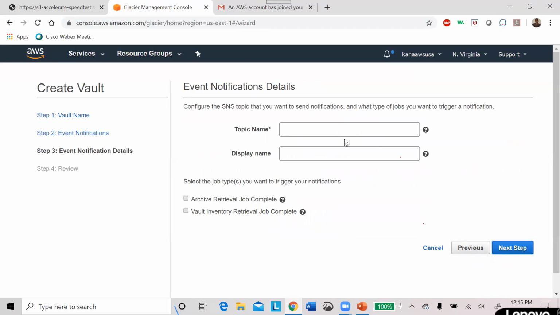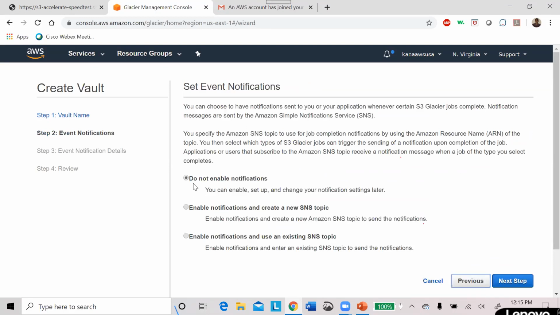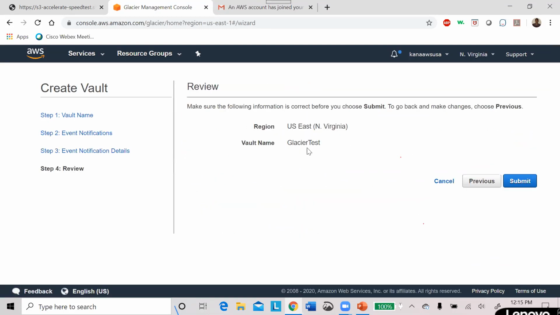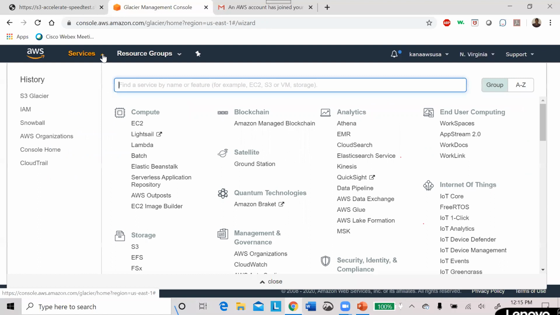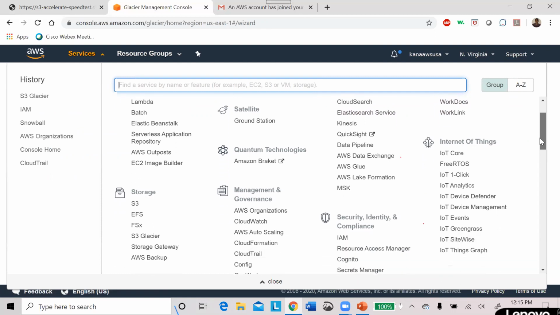What topic do you want to give, and the display name? If I already have a notification, you can choose it, but at this moment I don't want to enable notification. So typically my vault name, whatever I have given, and this one is the region. If I submit, then your Glacier will be created. Simple, straightforward. One more service I want to show you is called CloudTrail.